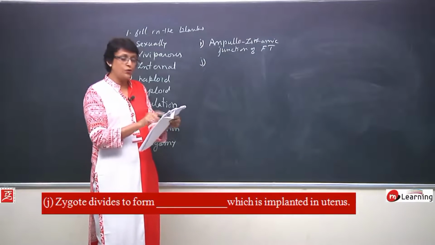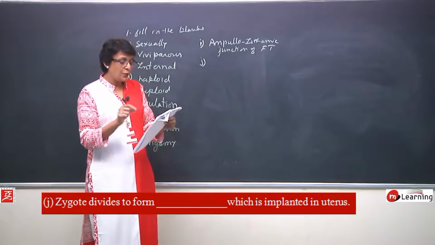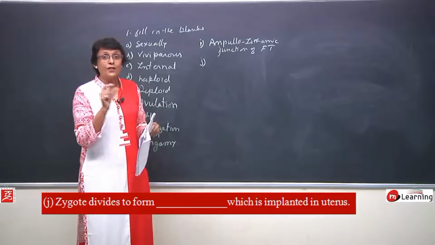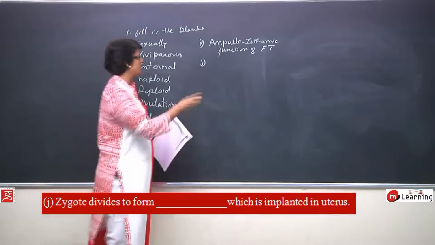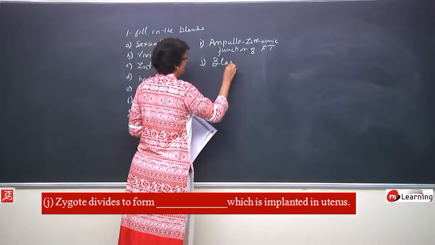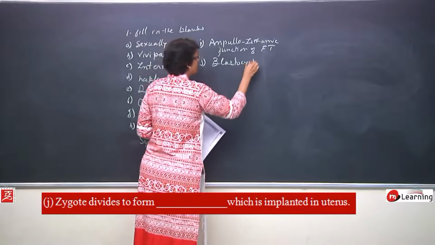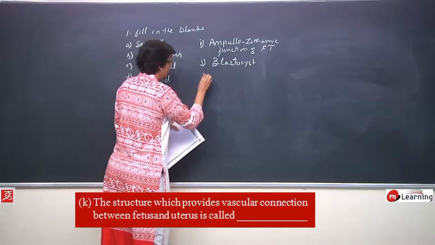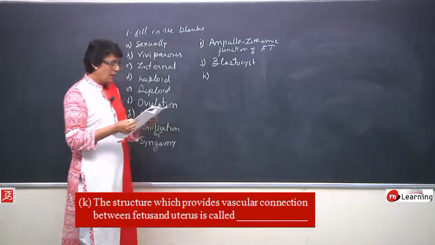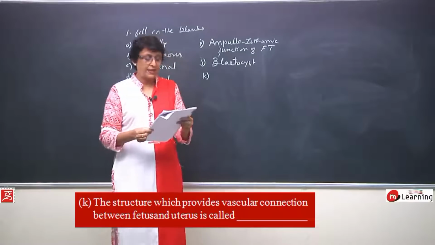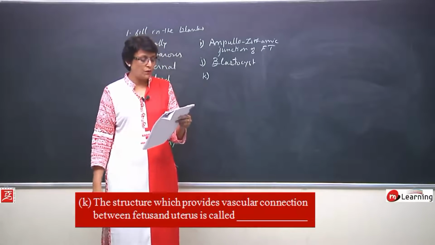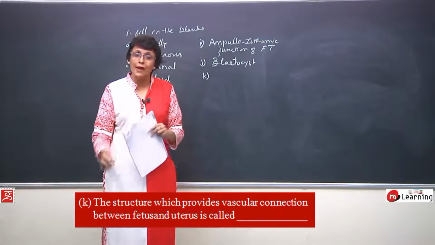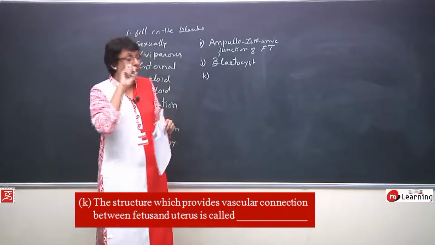So it forms morula, but what gets implanted is the blastocyst. So it is blastocyst, which gets implanted in the uterus. Next one, the structure which provides vascular connection between fetus and uterus. What is the connection between the maternal tissue and the baby or the fetus? It is the placenta.